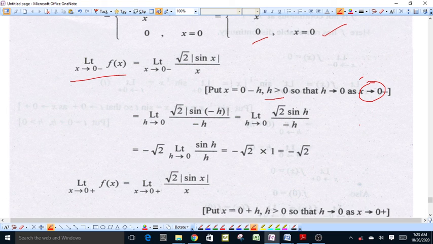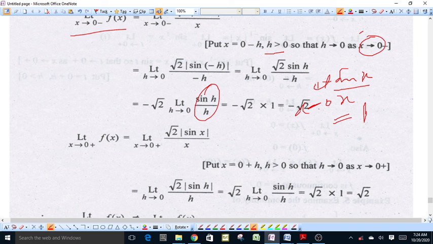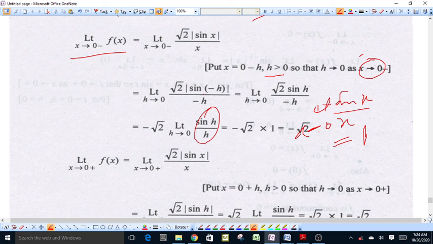This will be equal to the limit h approaches 0 under root modulus of sin h upon minus h, and by using the formula limit of sin x upon x as x approaches 0 is equal to 1, the limit of sin h upon h as h approaches 0 comes out to 1, and the left limit of this function will be equal to minus under root 2.